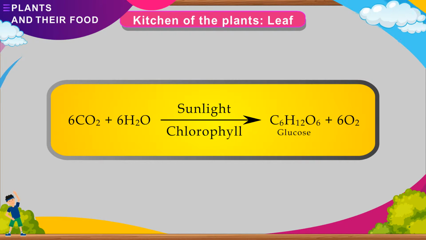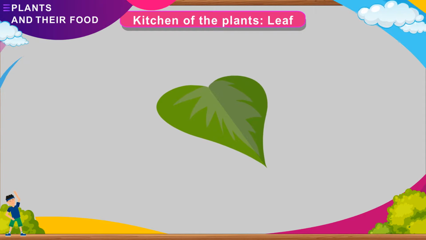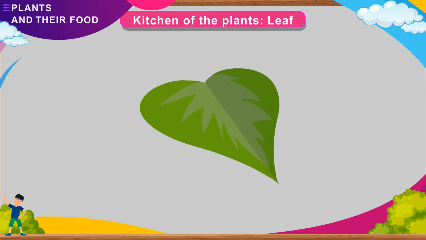6CO2 plus 6H2O in sunlight in chlorophyll gives C6H12O6 (glucose) plus 6O2. Here is an activity that shows chlorophyll is essential for photosynthesis.